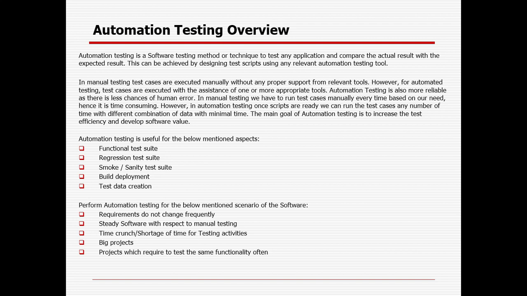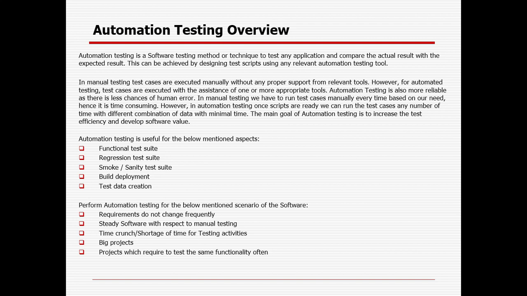So whenever you want to do automation, you need to automate especially the smoke or sanity suite, which will be used on a daily basis. For every deployment you need to certify the smoke suite, right? You need to run your smoke test or sanity test, and certify that your basic functionality is working fine. So in case your project tenure is 6 months, you might need to run it 100 times, so you will definitely get the benefit.